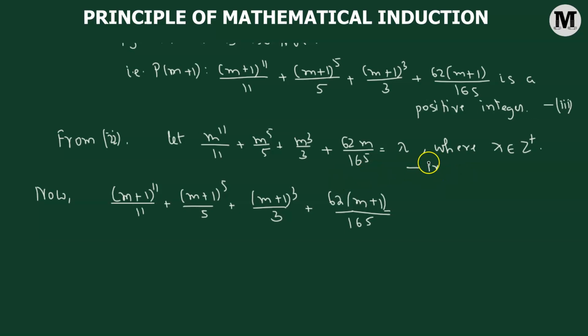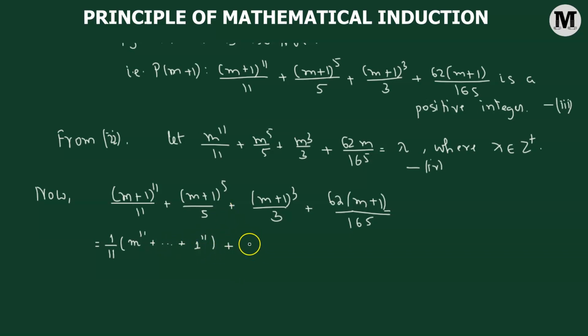We're going to call it number 4. We'll take the help of number 4 and we will show that this expression is also a positive integer. Now, expanding the first term is going to be an Herculean task, but what we'll do, we'll consider the factor 1 of 11. We'll not consider each and every term of the expansion. Rather, we will consider only the first term, which is going to be m raised to the power of 11, and then we have the remaining terms and the last term, which is going to be 1 raised to the power of 11.